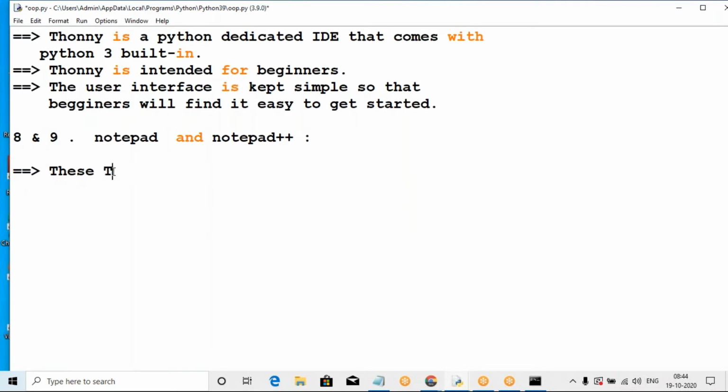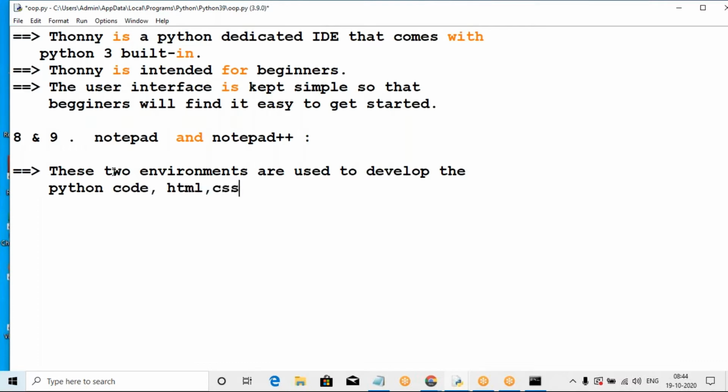And these two environments are used to develop Python code, HTML, CSS, JavaScript, and so on. JavaScript, jQuery, Bootstrap, and so on, to develop all these applications. These are also very useful to developers because it is a .txt file, a completely text file.